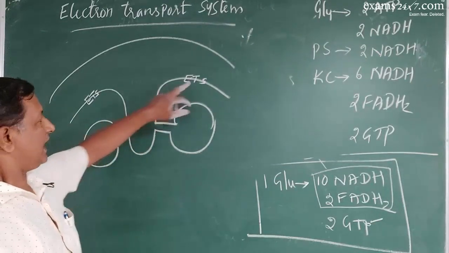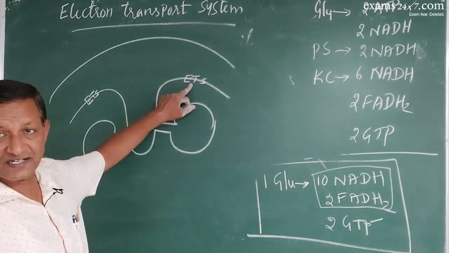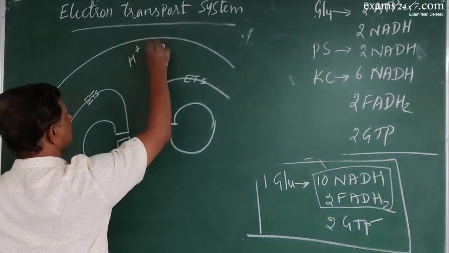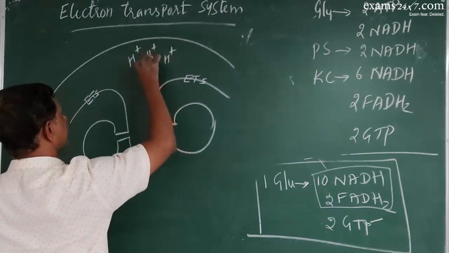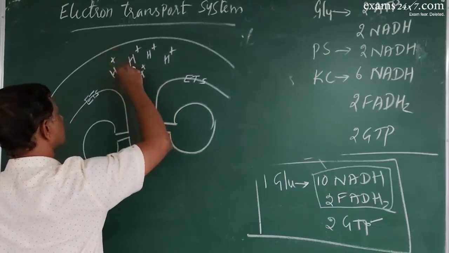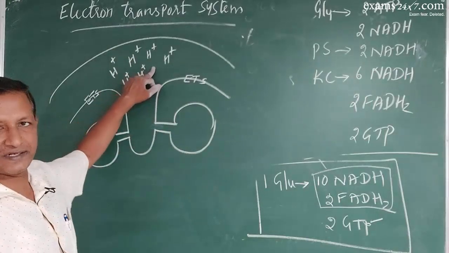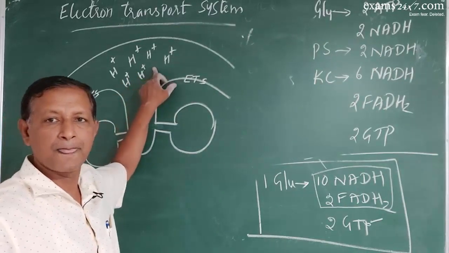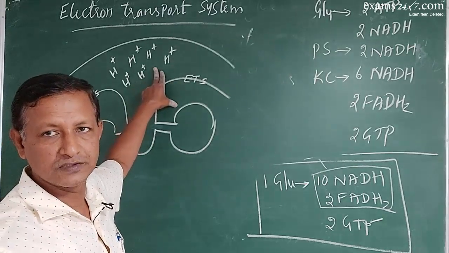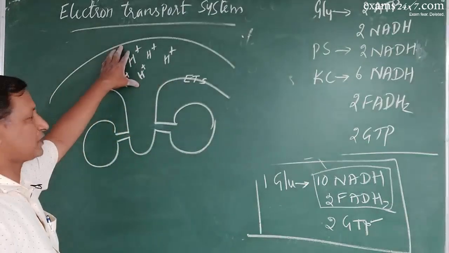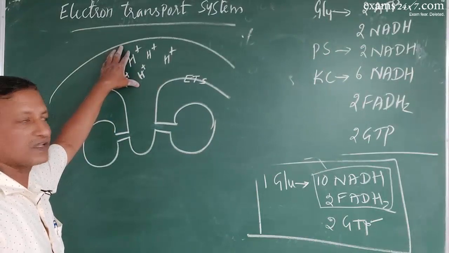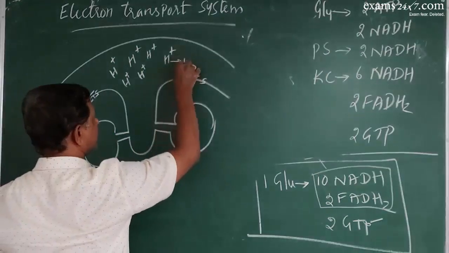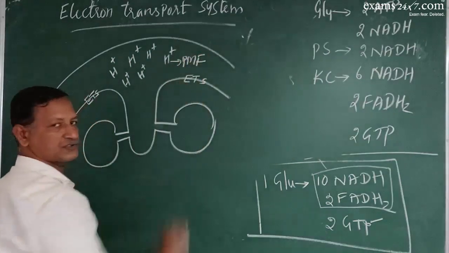Now, while ETS is functioning at regular intervals, lots of protons are accumulated in the intermembrane space. I repeat, during the electron transport system, many protons are released into the intermembrane space, and accumulation of protons in the intermembrane space will create something called proton motive force.